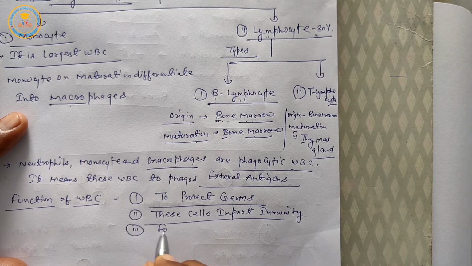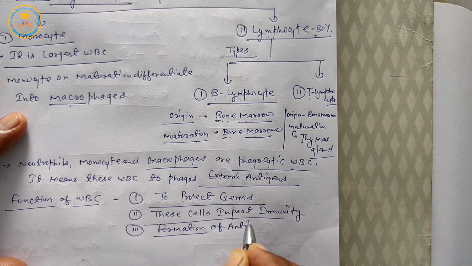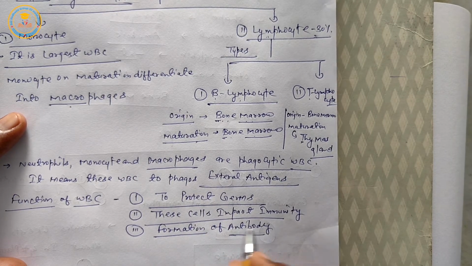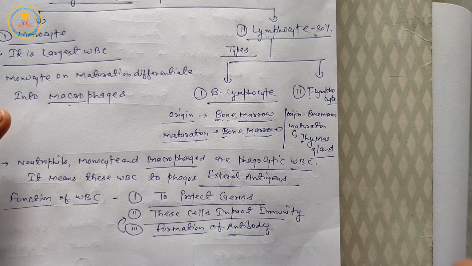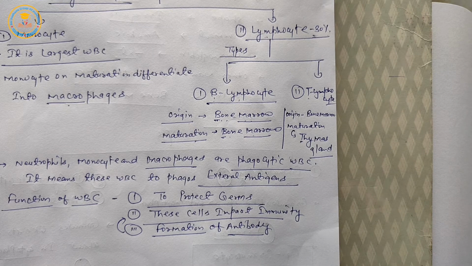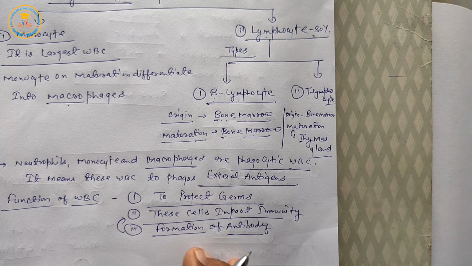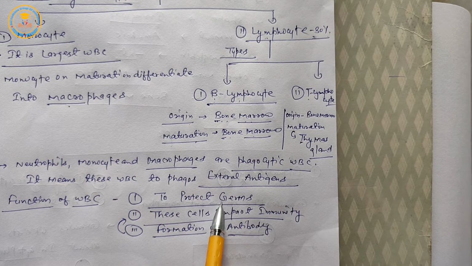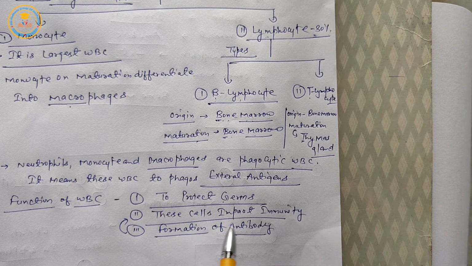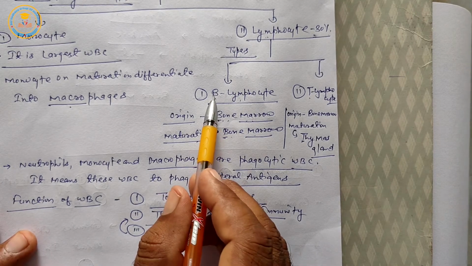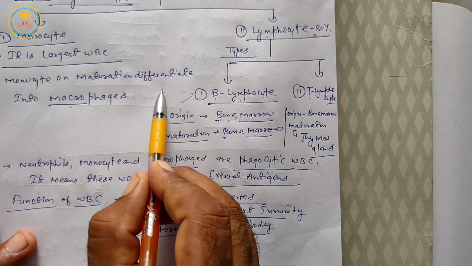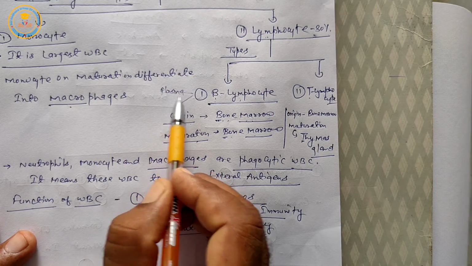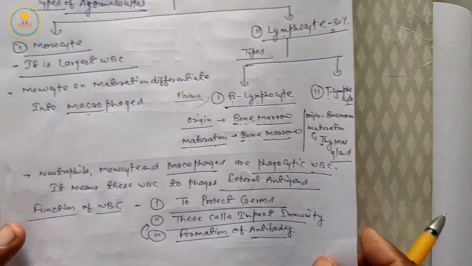Next is formation of antibody, which is related to immunity. B lymphocyte modifies and forms two cells. First is plasma cell, and plasma cell forms antibody.